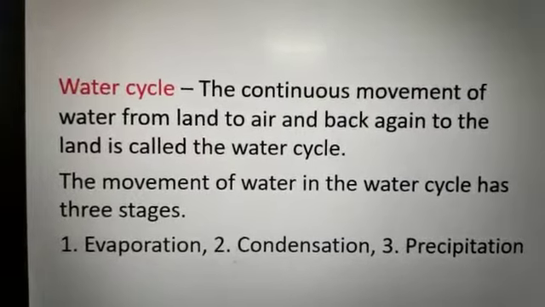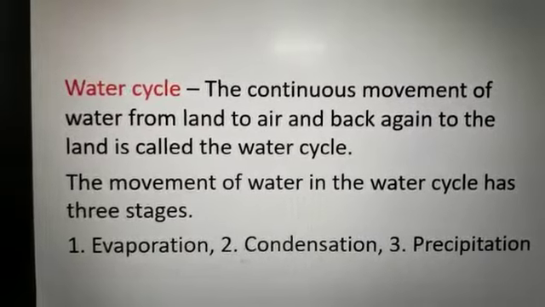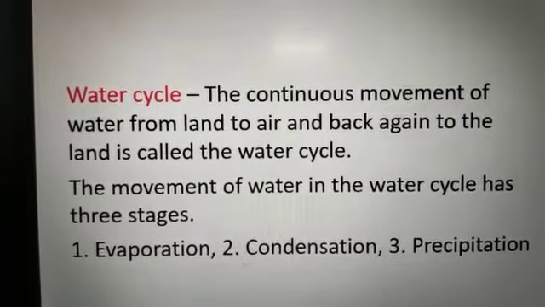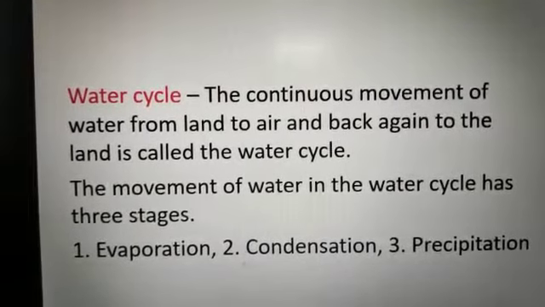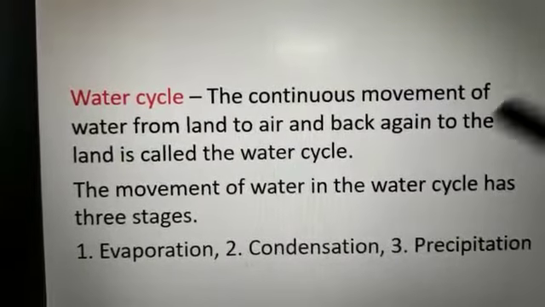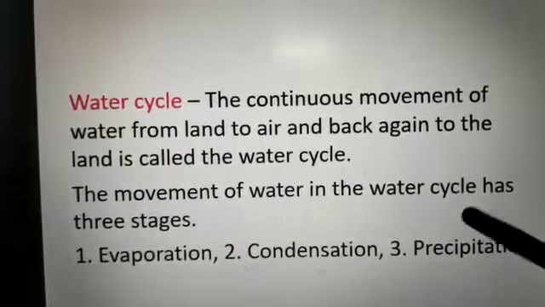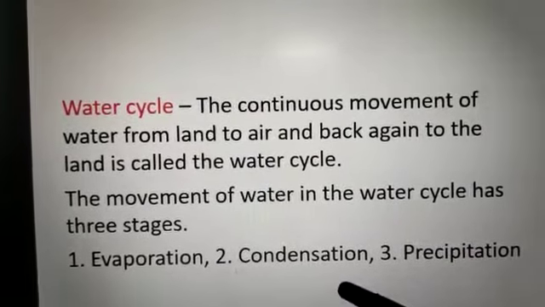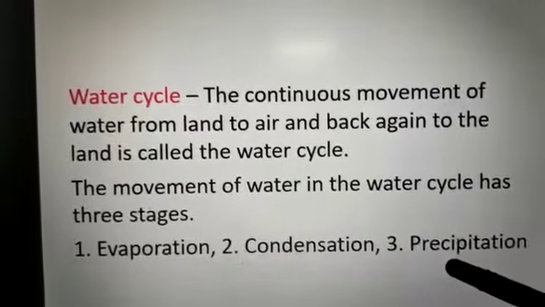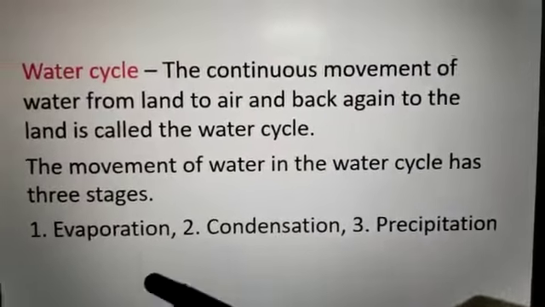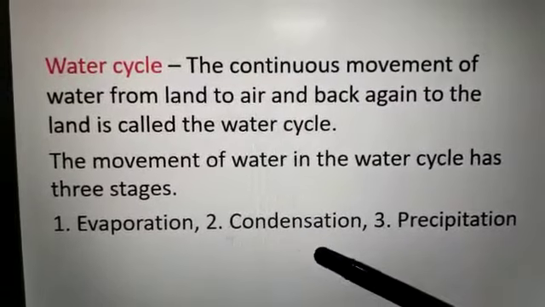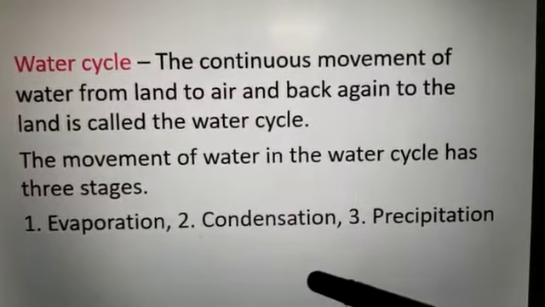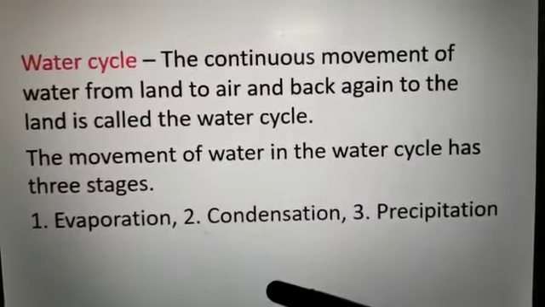Okay, students. The continuous movement of water from land to air and back again to the land is called the water cycle. The movement of water in the water cycle has 3 stages. What are these 3 stages? Number 1 is evaporation, number 2 is condensation, and number 3 is precipitation. Among these 3 stages, in my last video, I have already discussed evaporation.